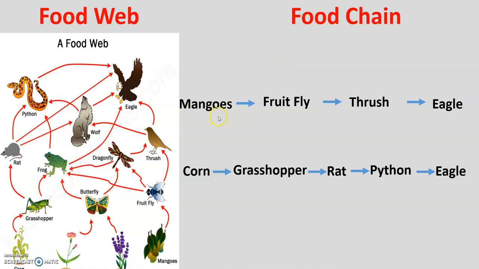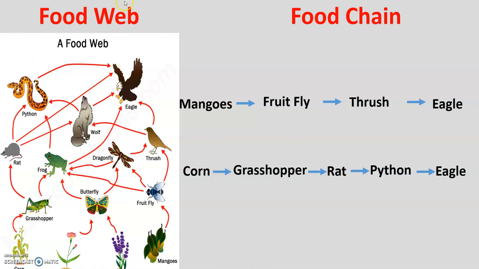Again, we have mangoes being eaten by the fruit fly. Then the thrush eats the fruit fly. Then the eagle is going to eat the thrush. Another example, corn. Let's begin with the corn. Here's the corn. The corn is going to be eaten by the grasshopper. Then the rat is going to eat the grasshopper. Then the python is going to eat the rat. Then the eagle is going to eat the python.